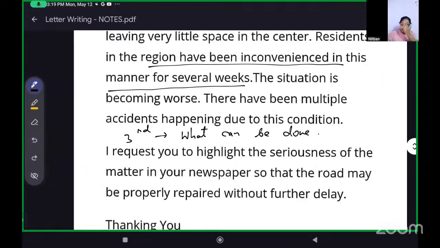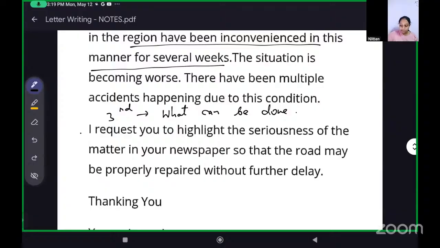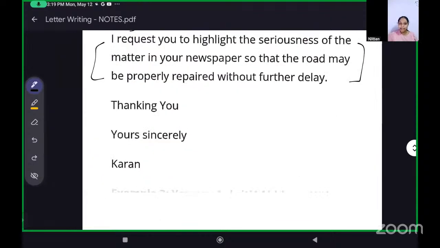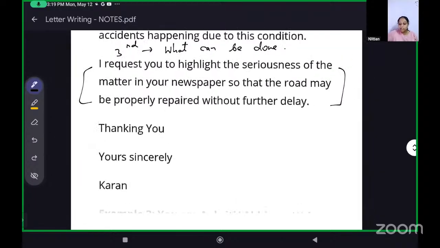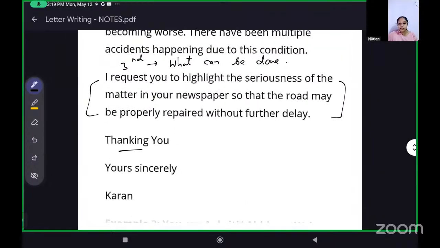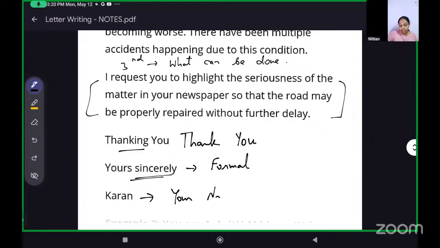And then this is what can be done. And then we do the closing. Yes, third para is the conclusion. Thank you also you can write instead of thanking you. Okay, then yours sincerely. This is formal closing. Okay, formal way. And then your name. Okay. At the end, we put our name.